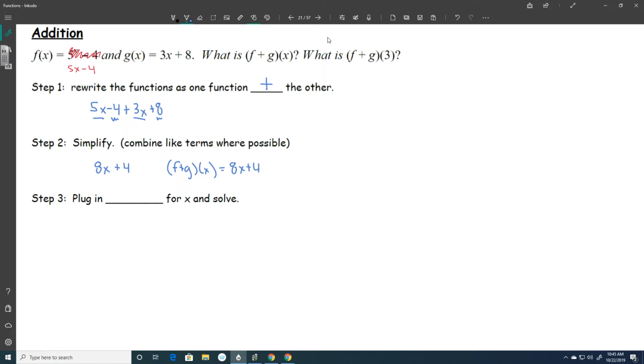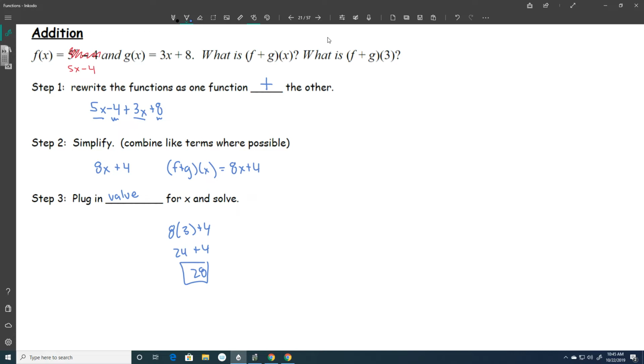And then step 3 is to plug in our value. So we just plug in whatever the value it wants us to find. Now, on the homework, some of the questions, all they want is this. They don't want you to actually plug in a number. And then some of them are going to want you to plug in the number and get the answer. Okay. So in this case, it wants us to do both. We found our new function, and now we've got to plug 3 into it. So 8x plus 4 becomes 8 times 3 plus 4, which is 24 plus 4, which is 28. So my answer, f plus g of 3, would be 28.